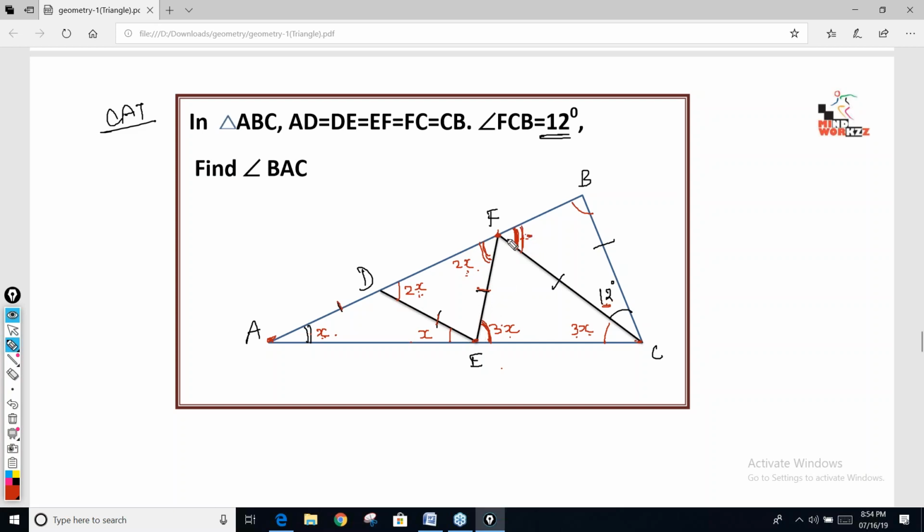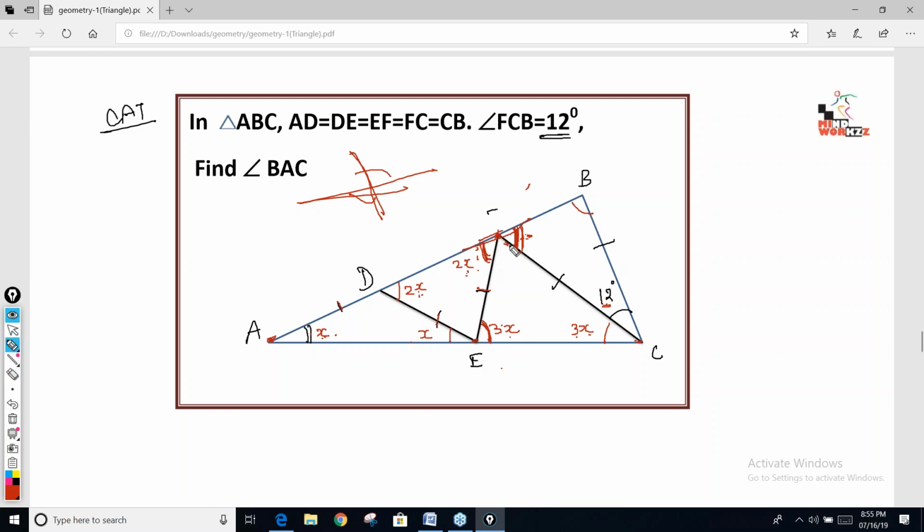Apurv: EFA is angle CFB. Why? Vertical opposite angle you are talking about? No, vertical opposite angle is a different thing. Vertical opposite angle is when two sides cross each other. Then these angles are called vertical opposite. Here, this angle and this angle, from where you are able to see vertical opposite angle? Vertical opposite angles occur when these two sides are extended and then cross each other. Then this angle and this angle would have been equal. Right now it is not 2x. This is not a vertical opposite angle anyhow.